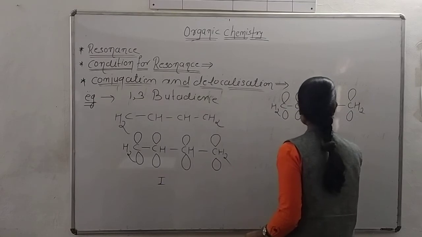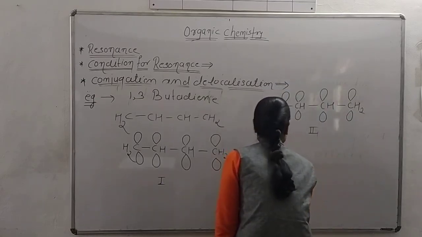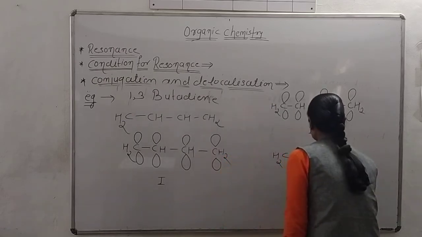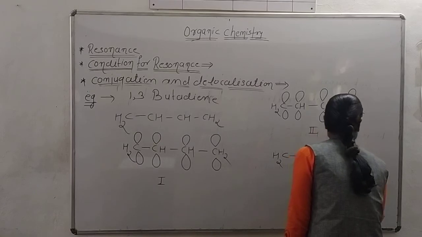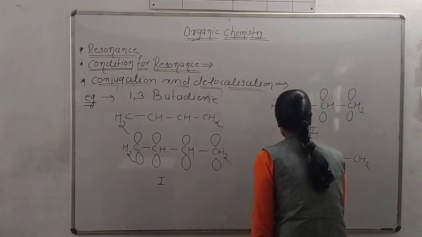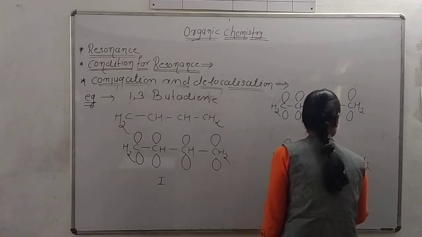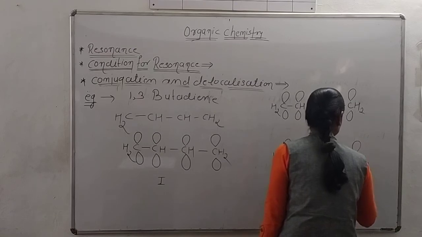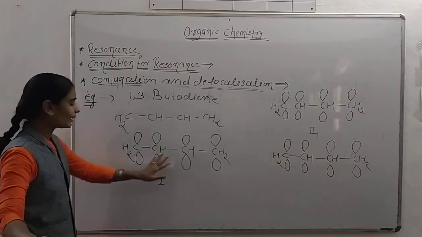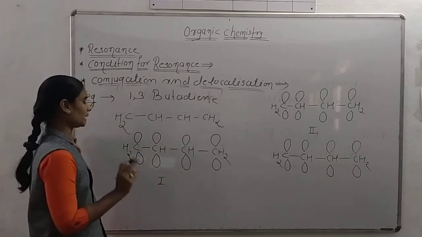This is the second, and again write down one form like that. CH2, CH, CH, CH2. Again write down the p orbital. Okay, now see that there are 4 carbons. That's why there are 4 p orbitals present in the 1,3-butadiene.